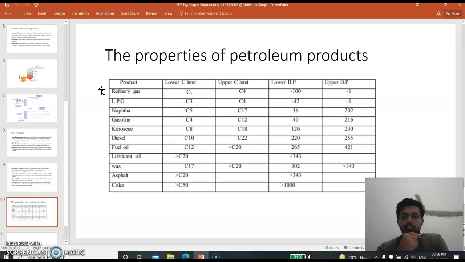And now the LPG, the second lightest component other than refinery gases, is LPG, which is also known as liquid petroleum gas. Then after that, naphtha, thereafter gasoline, kerosene, diesel, fuel oil, lubricating oil, waxes and asphalt, and coke. These are the petroleum products, and these properties are given in this column: the lower carbon limit, upper carbon limit, lower boiling point, upper boiling point.